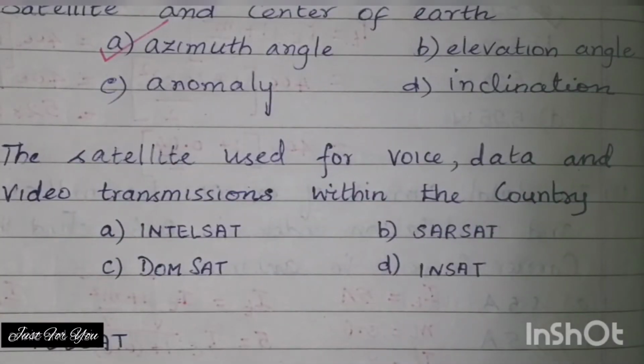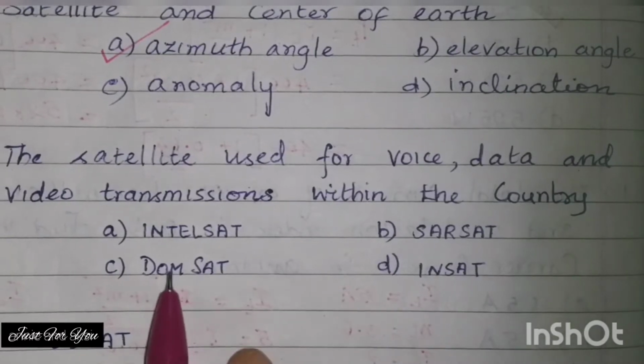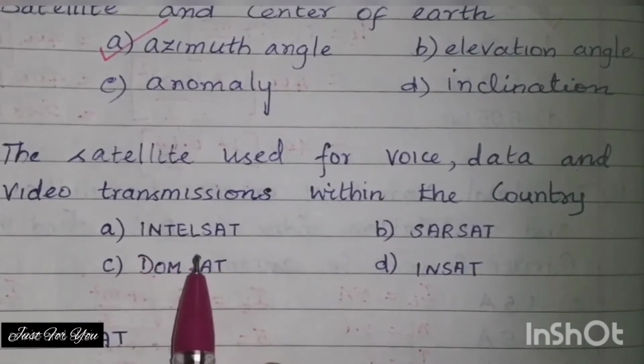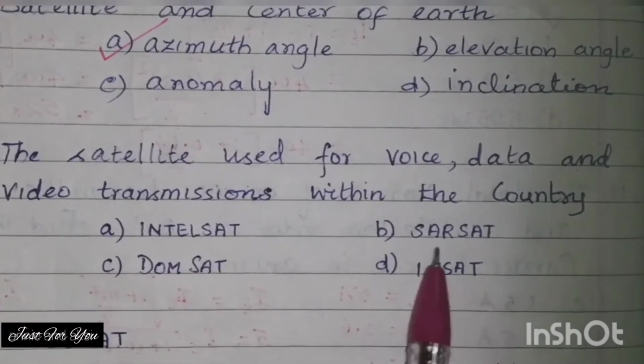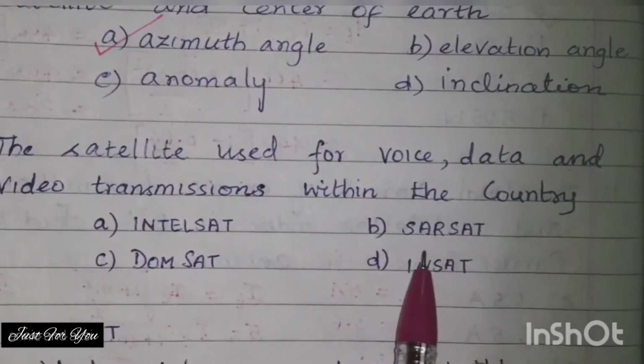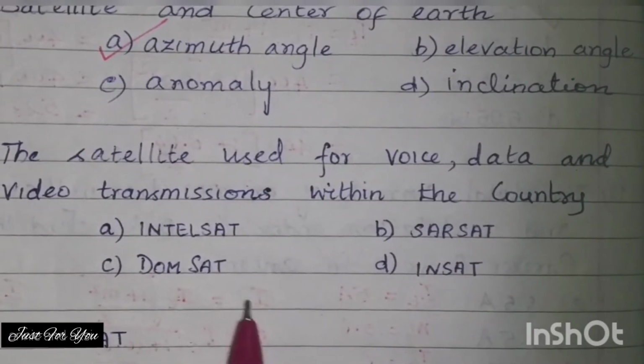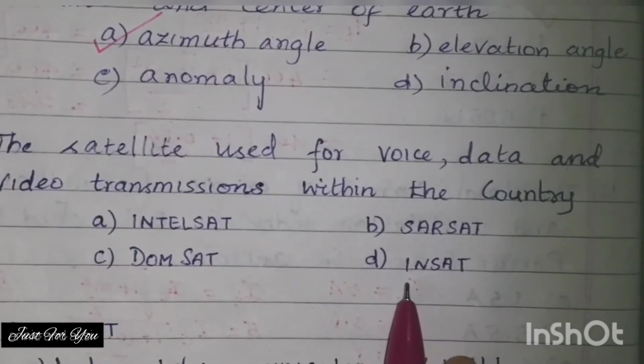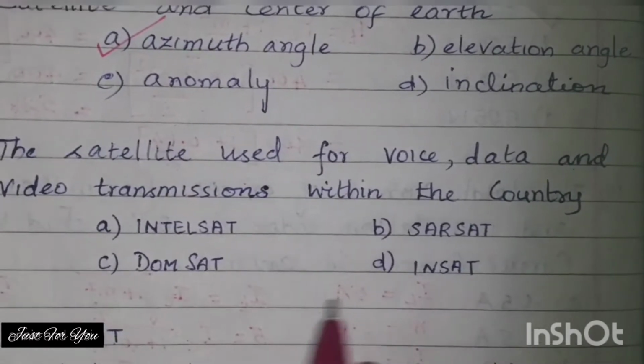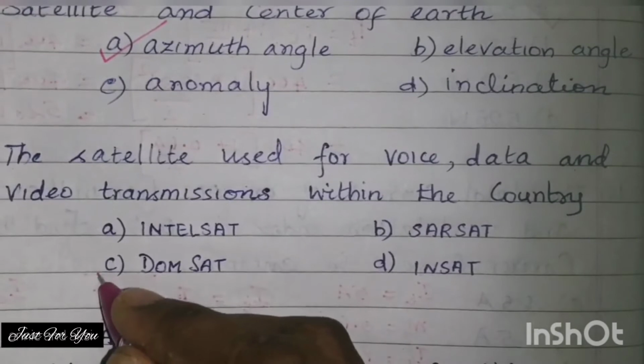Next question. The satellite used for voice, data and video transmission within the country. Which satellite is used? Option A, Intelsat, option B, Sarsat, option C, Domsat, option D, INSAT. Intelsat means International Telecommunication Satellite. Sarsat means Search and Rescue Satellite. Domsat means Domestic Satellite. INSAT means Indian National Satellite. The correct answer is Domestic Satellite.